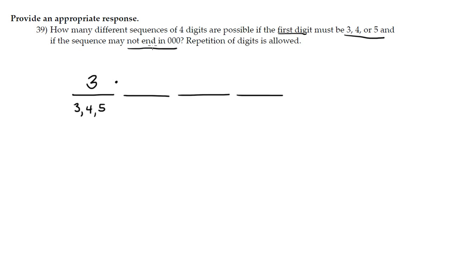Now, again, ignoring the fact that it cannot end in 0, 0, 0. The next digit, how many different possible choices do I have? This can be anything, right? So there's 10 possible choices here. I can repeat digits, so there's 10 possible choices here and 10 possible choices here. Again, I am ignoring this idea for now. So if I was just creating a sequence of 4 digits, and the first digit has to be a 3, 4, or 5, I can repeat digits, I would have 3,000 possible sequences I can make.